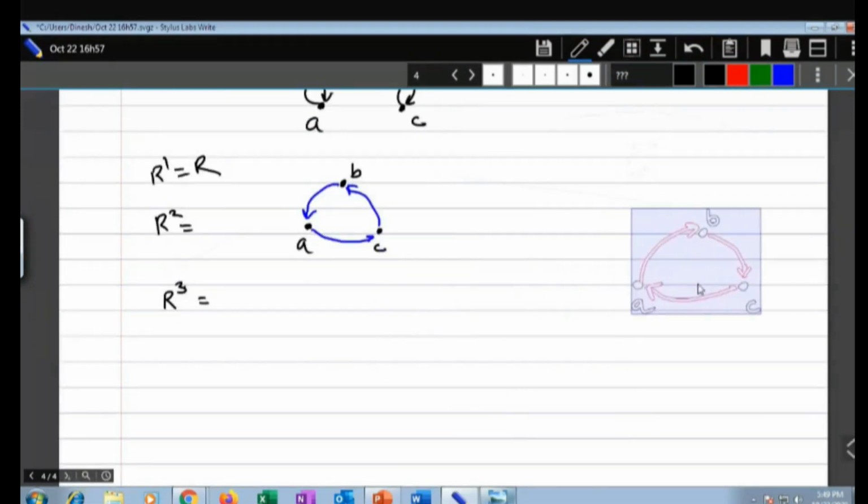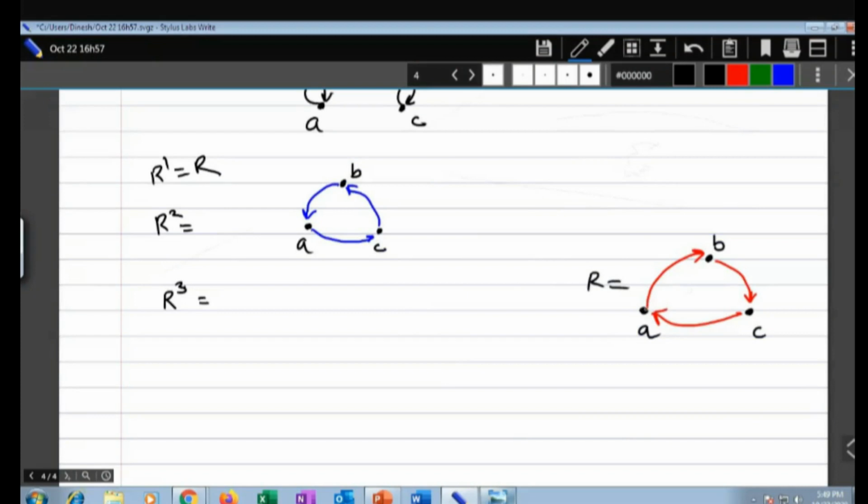Just copy it for your reference. Okay, this is R. Now look at this. R3, the length of 3, will be replaced by length 1. A to B, B to C, C to A. Then what will happen? A to B, B to C, C to A. It will be A to A. Okay, it will be A to A, and like that, B to C, C to A to B.